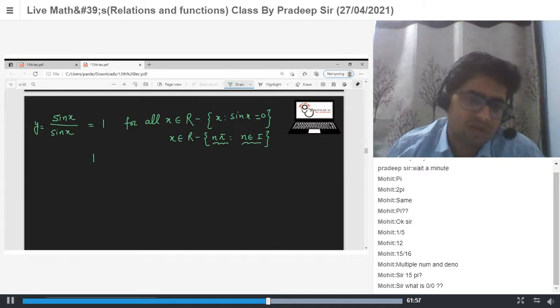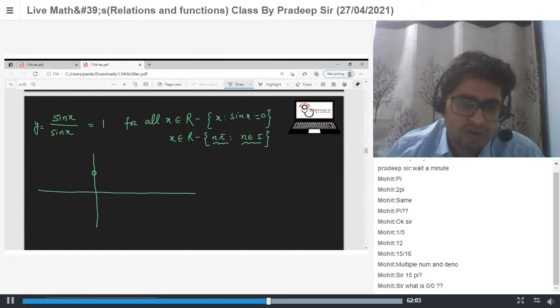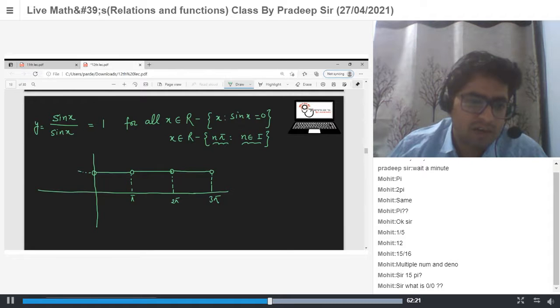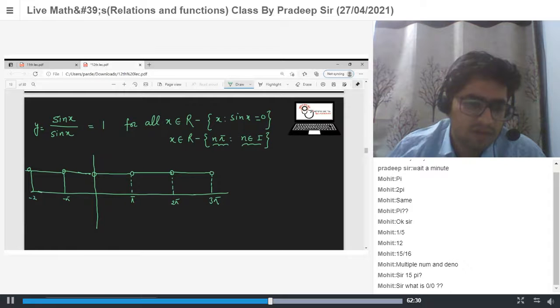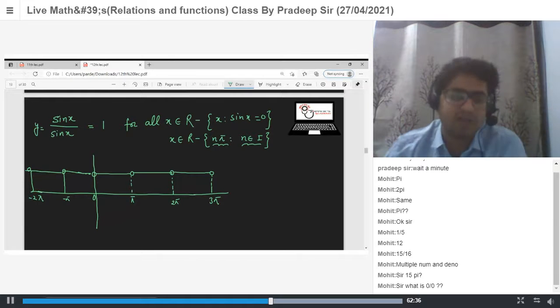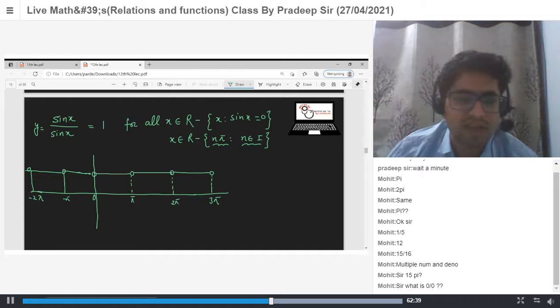So what is the graph of the function? At x equal to 0, this is not defined. Till pi, this is 1. At pi, this is not defined again. Till 2 pi, this is 1. At 2 pi, this is not defined. Again, till 3 pi, this is 1. At 3 pi, this is not defined. Similarly in the negative direction, this is minus pi, this is minus 2 pi. At integral multiples of pi the function is not defined, and otherwise the function is 1. So this is the graph for sin x upon sin x.